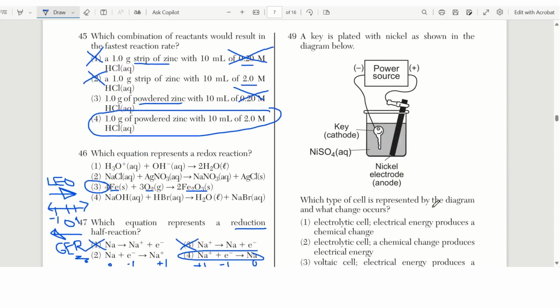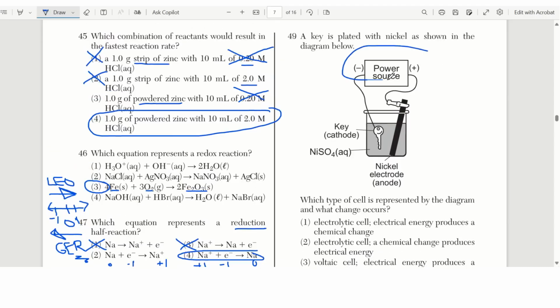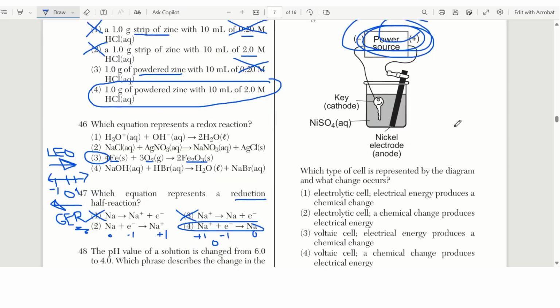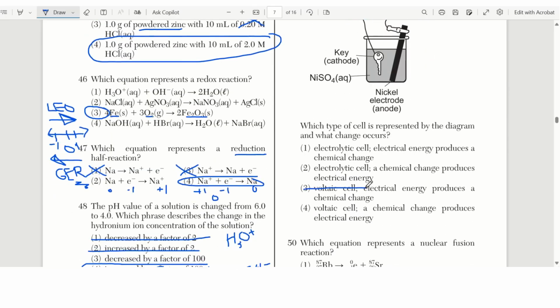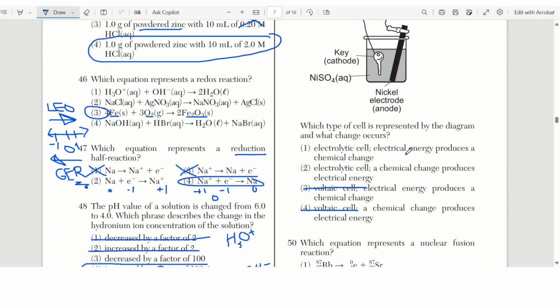Number 49. What type of cell is represented by the diagram and what change occurs? Well, first of all, see this power source? That means it's electrolytic. So these are wrong. Now, what energy change happens? Well, think about this. The power source is providing electricity. So we start with electrical energy. And that electrical energy is what produces the chemical change.